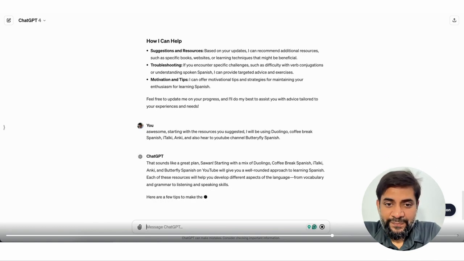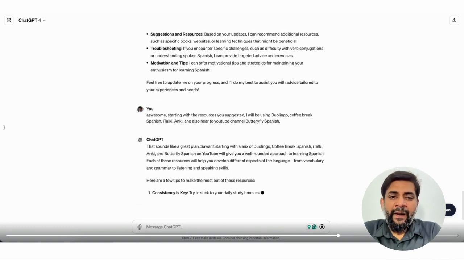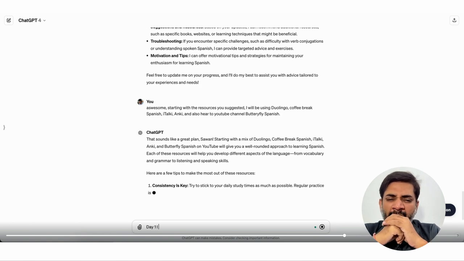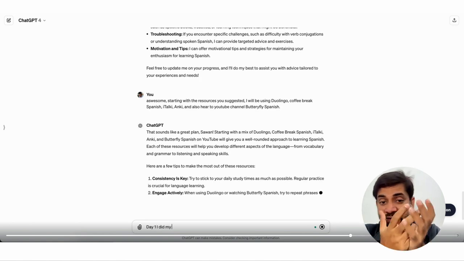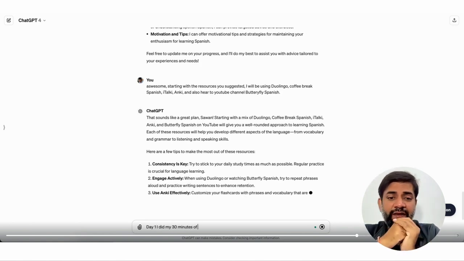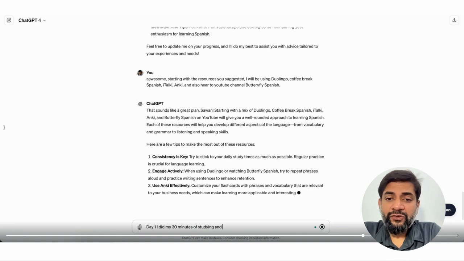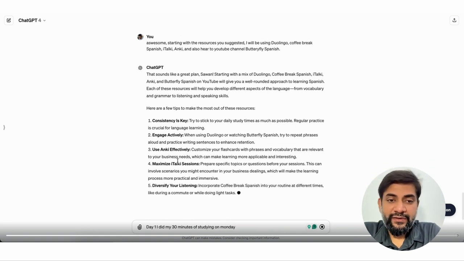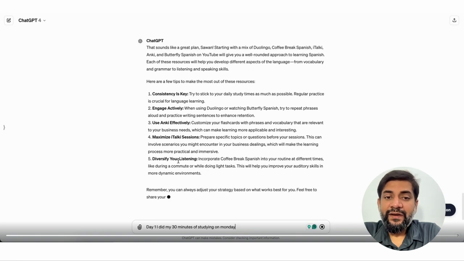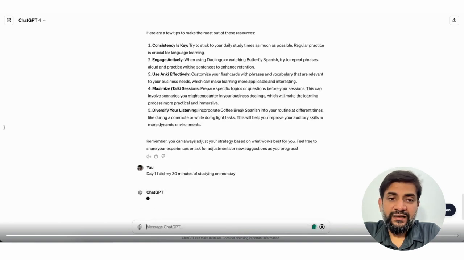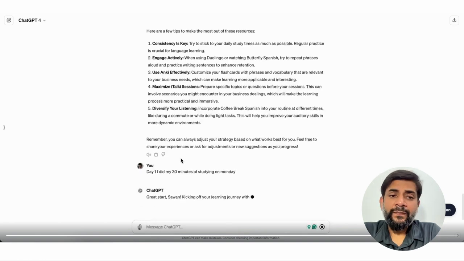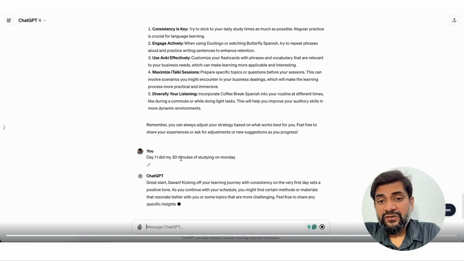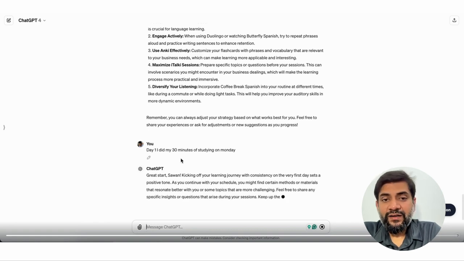So here it is. There are a few tips to make the most out of these resources. Consistency is key. Engage actively. When using Duolingo or watching Butterfly Spanish, try to repeat phrases. Tailor your learning to your business needs, which can make learning more applicable and interesting. Maximize italki sessions. Prepare a specific topic or question before your sessions. This can involve scenarios and so on. Diversify your listening. Incorporate Coffee Break Spanish into your routine at different times, like during a commute or while doing light tasks.